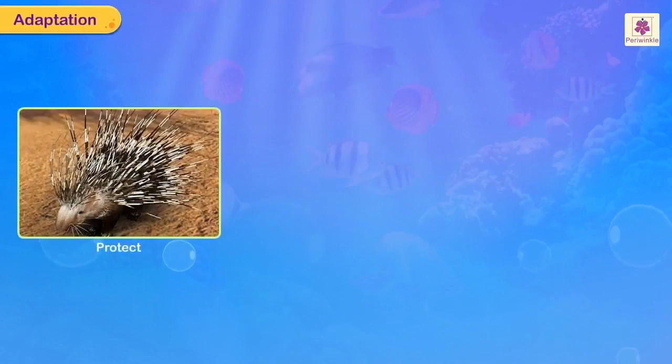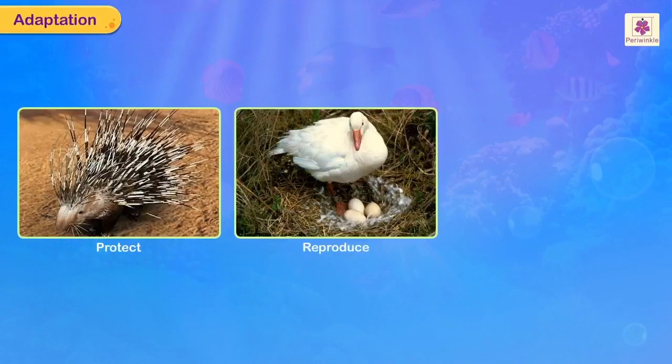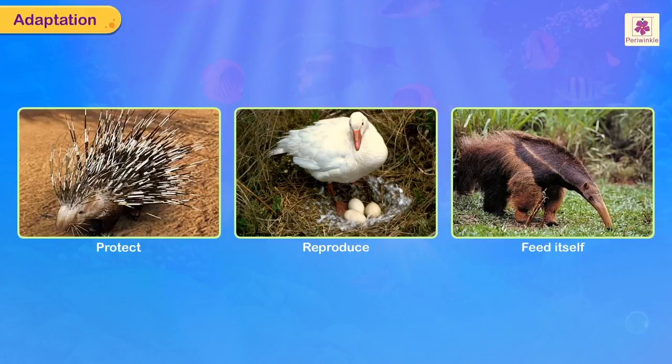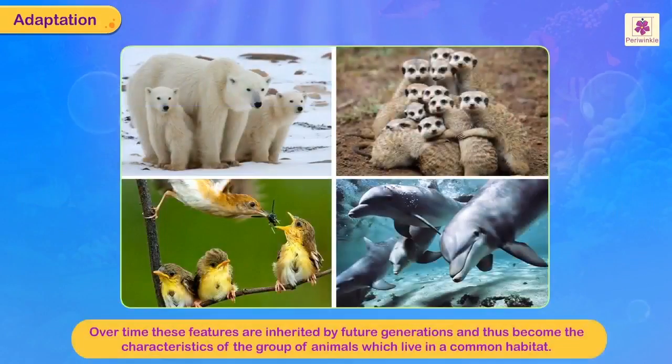Adaptive features help the animal protect, reproduce, and feed itself. Over time, these features are inherited by future generations and thus become the characteristics of the group of animals which live in a common habitat.